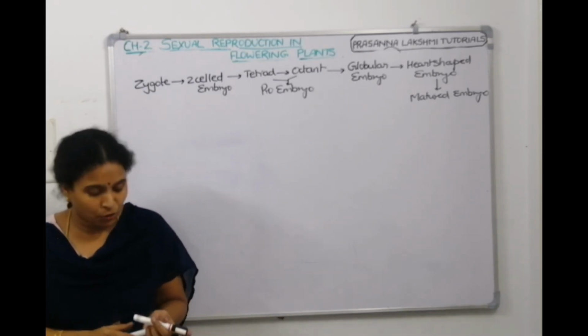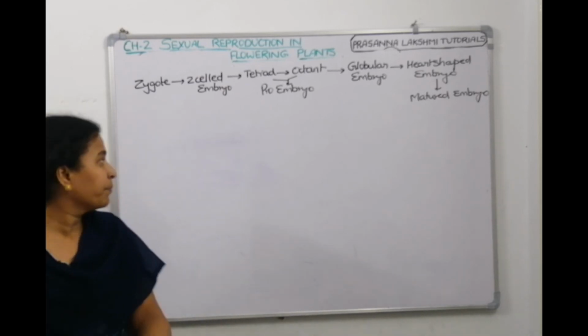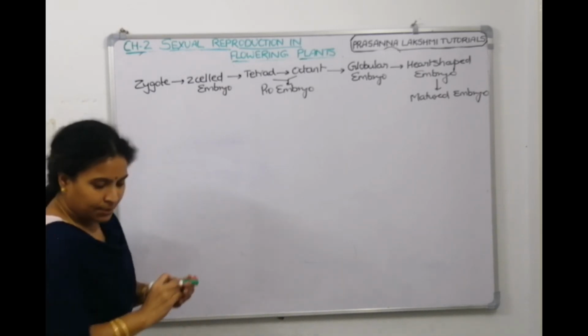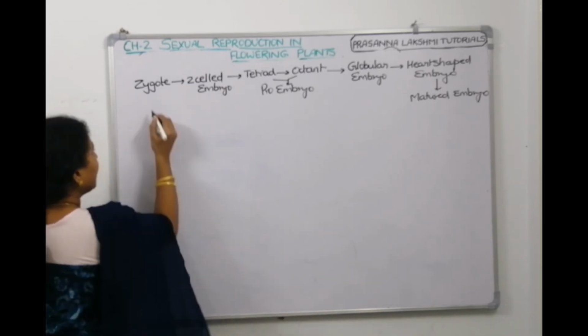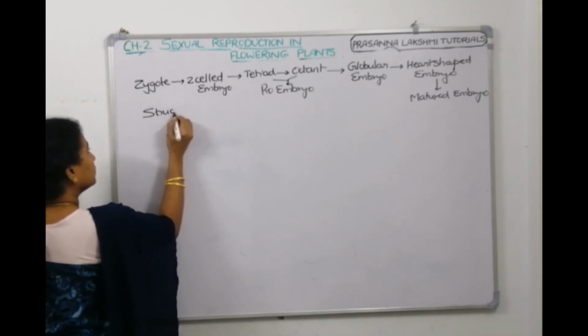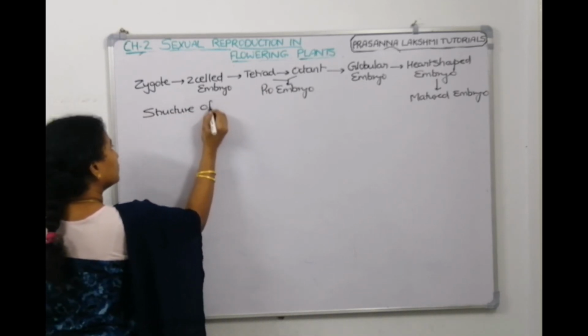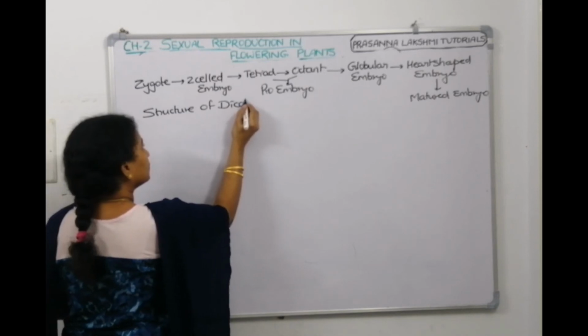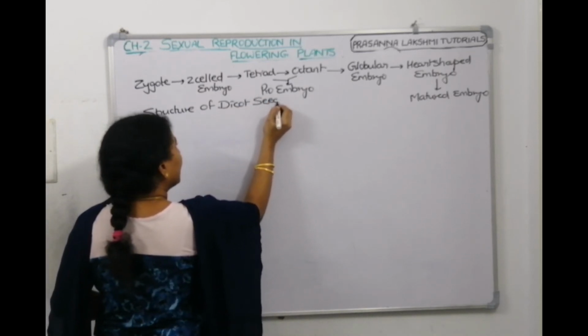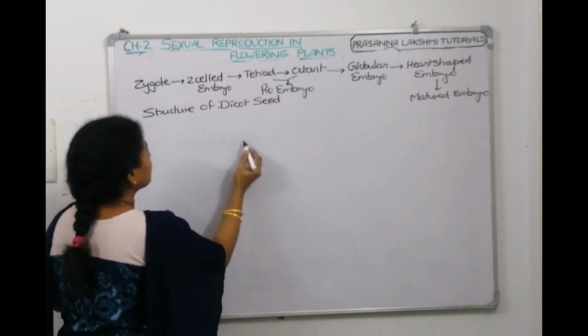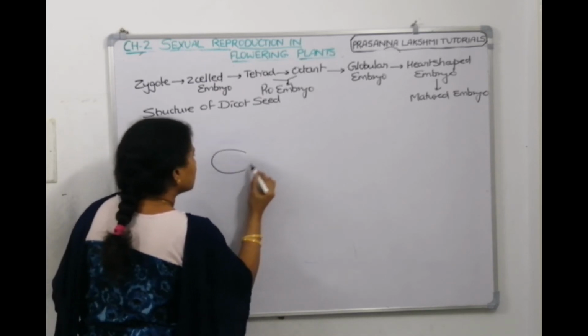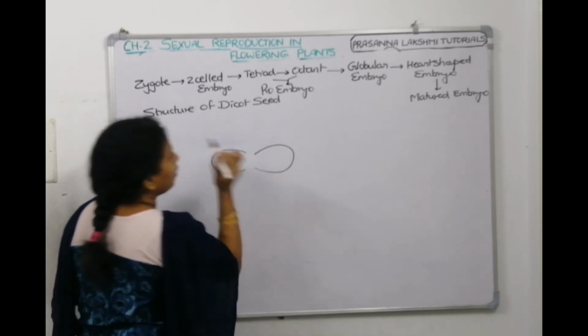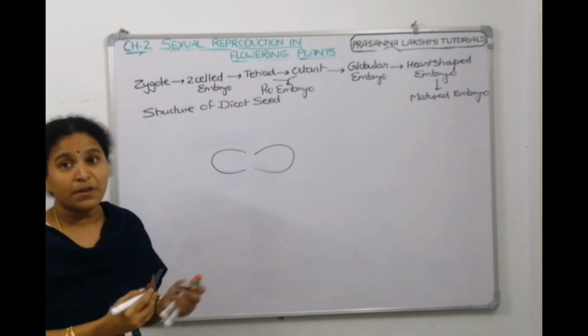Now the structure of a dicot seed. Do you know how many cotyledons a dicot seed has? It has 2 cotyledons. That's what we saw.